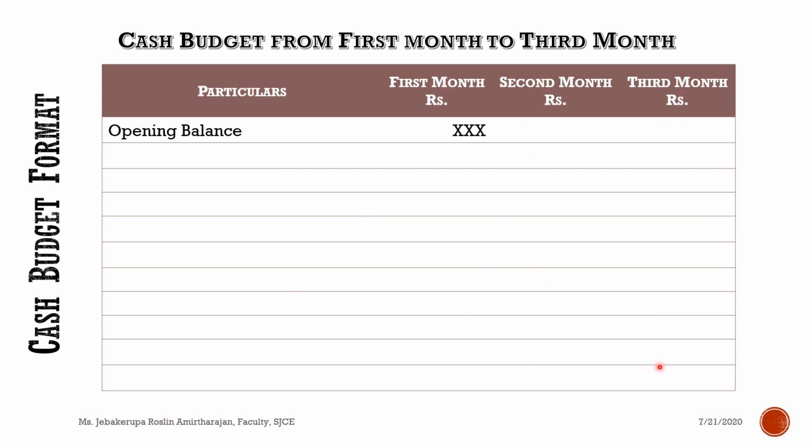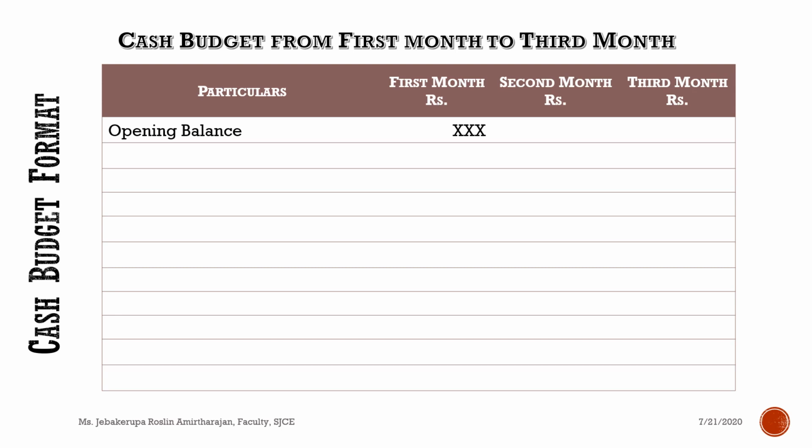So totally 4 columns. As I told you, at the beginning of the format, you begin with opening balance. Generally this amount will be given in the problem. In the problem itself, they will state that at the beginning of April, the company is having a cash balance of rupees 1 lakh, or as on April 1, the cash with the company is rupees 1 lakh.